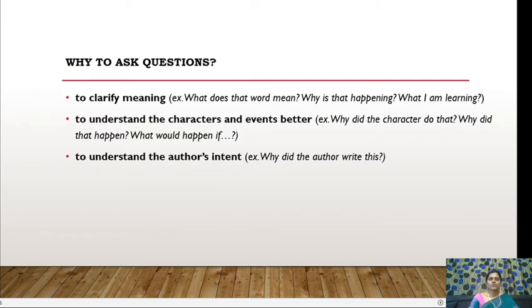Like to understand the author's intent. Like, why did the author write this? To make predictions also sometimes. I wonder if that would happen. In such a way, we put a lot of questions to ourselves to make us more clear about what we are reading or what is happening in the text.